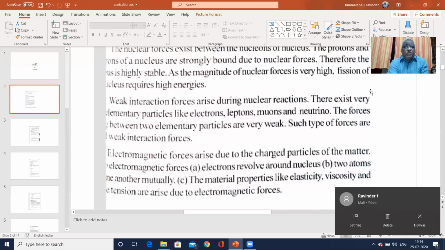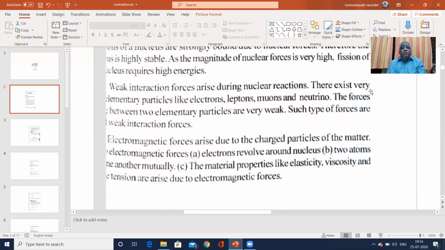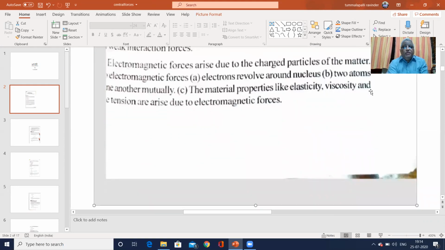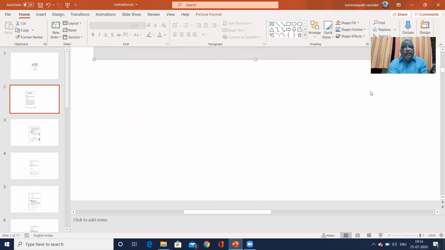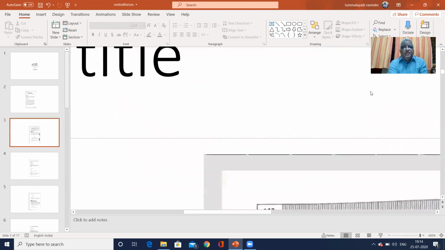Another type of force is called the electromagnetic force. These forces arise due to charged particles of matter, such as electrons revolving around the nucleus of atoms when they are combined mutually. Material properties like elasticity, viscosity, and tension arise due to the electromagnetic force. So today my brief discussion will be on this.